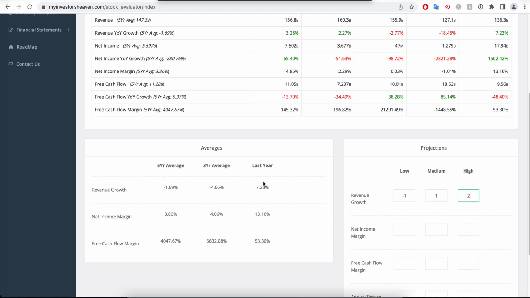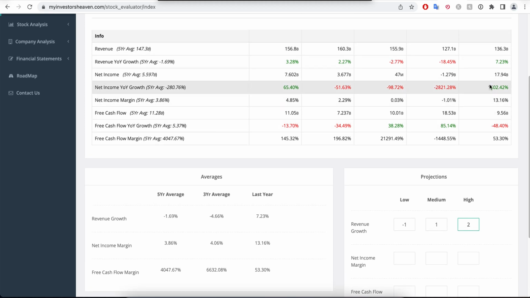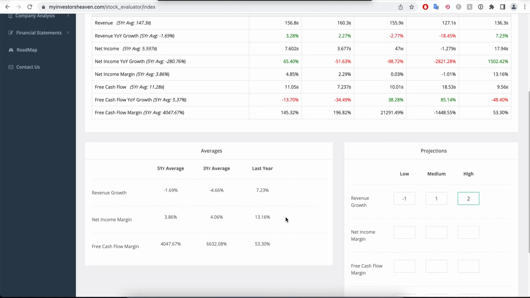Now, the net income margin for this one, again, you see here, generally speaking, it's about 3-4%. 13% last year is the odd one out. They did very well that year, but we cannot go with the highest one. So we need to go somewhere in between. I'm going to go 3, 4, and 5, basically utilizing these numbers and a little bit above those for my high estimates.